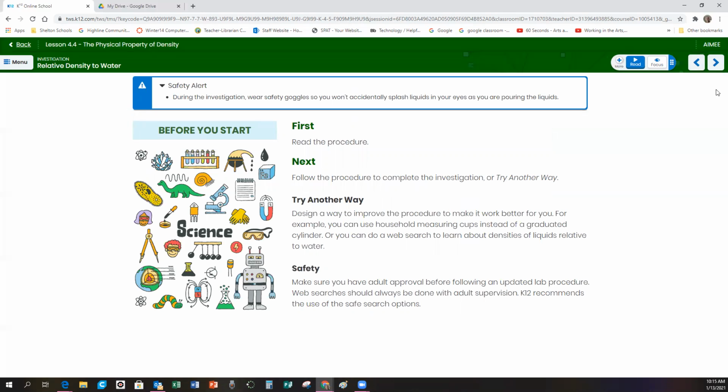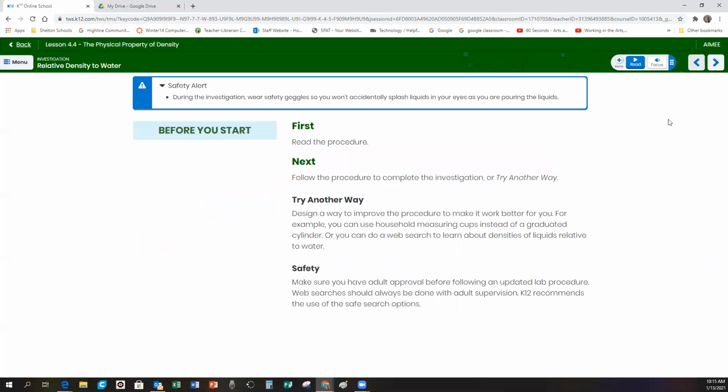So, safety alert. During the investigation, please wear safety goggles so you won't accidentally splash liquids in your eyes as you are pouring the liquids. Now, boys and girls, I don't want you to do this first experiment at home. I am going to be doing this in class and recording it. But there is a second experiment you can do that is absolutely safe for you to do. And you probably have all of those materials at home.